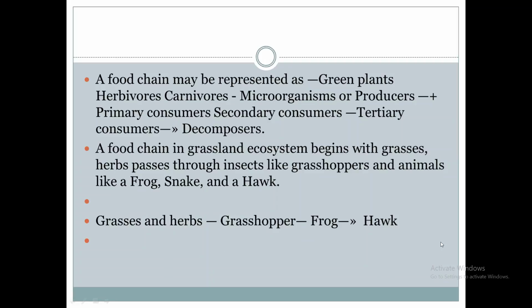In this sequential order, everyone will depend upon each other. Everyone's food is different. They will use their food for their energy. This is the food chain in the case of the grassland ecosystem.